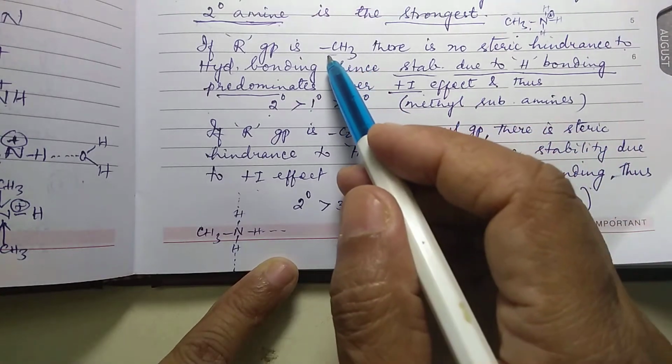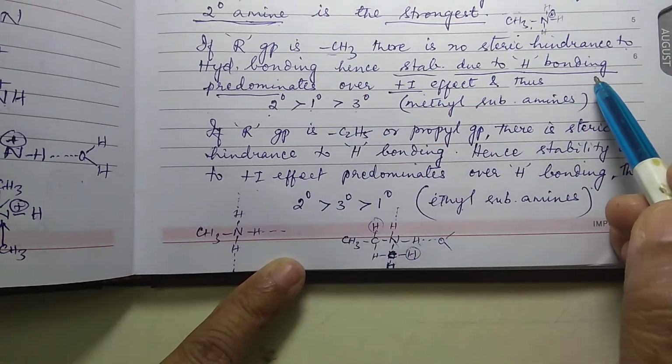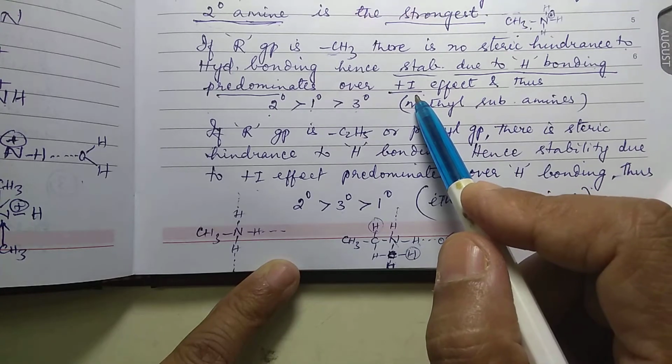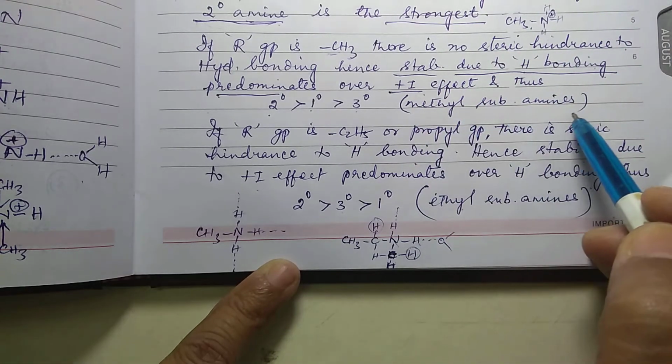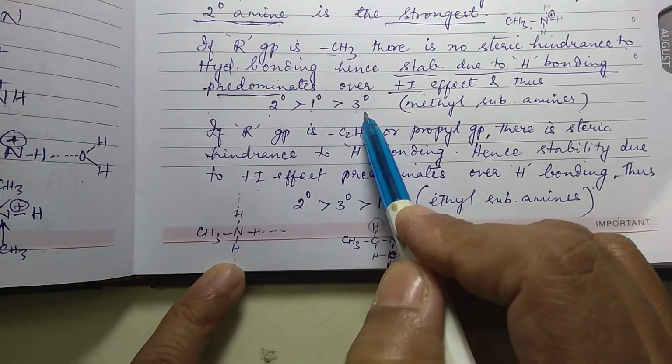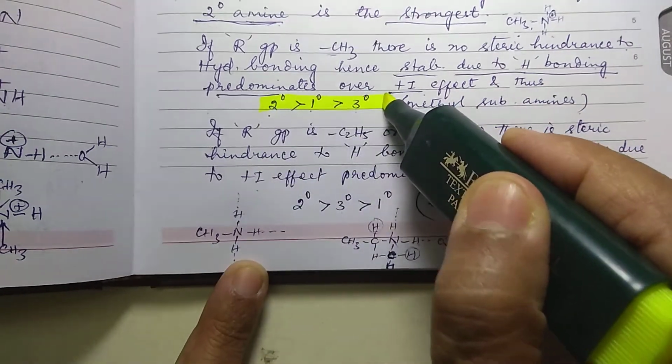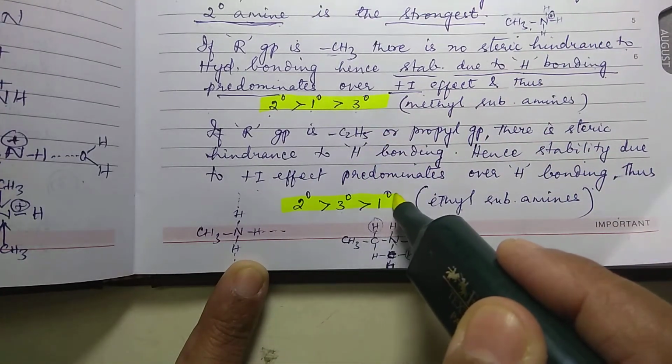In the case of methyl substituted amines, you are giving more importance to hydrogen bonding rather than plus I effect of R group. Okay, that is why methyl substituted amines में ये वाला order है, ethyl substituted amines में ये वाला order. Okay, this is a very very very important question. Please be very clear with this.